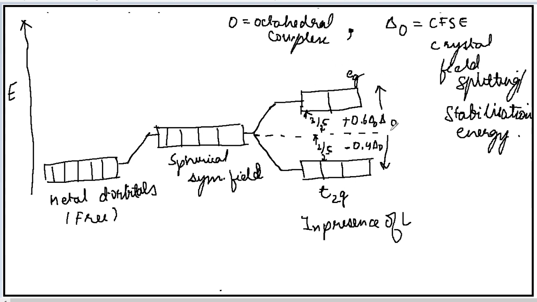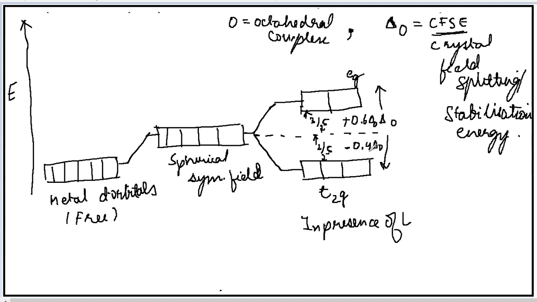The difference in energy between these is known as crystal field splitting energy or stabilization energy, in short CFSE. Here delta means the energy difference and O is designated to make it clear that this is for the octahedral complex. Now what will be the T2g energy?